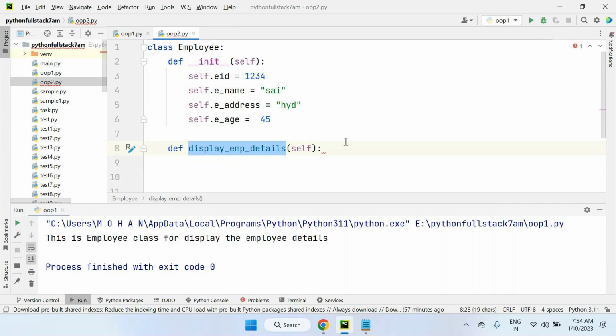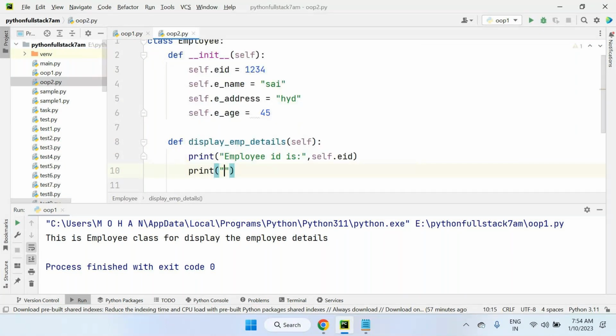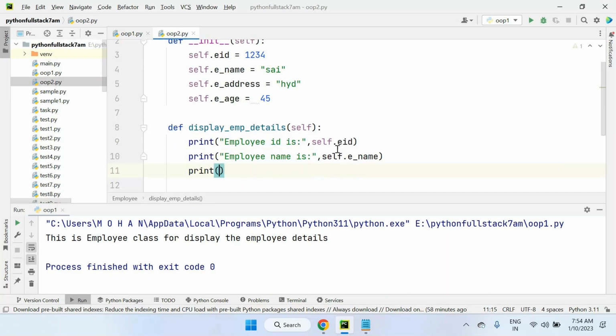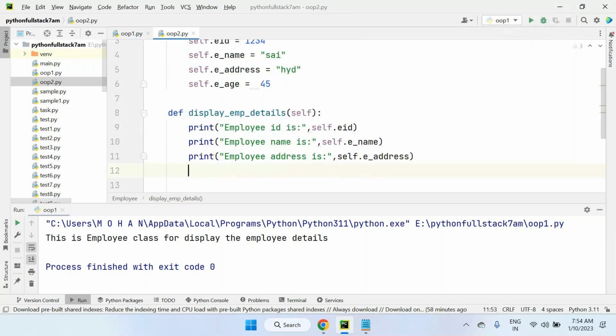And this method I'm preparing, I just want to display employee details. So let's try to display one by one. Employee ID is self.employee_id. So print employee name is, then self.employee_name. Print employee address is, self dot the address, and print employee age is, then self.employee_age.